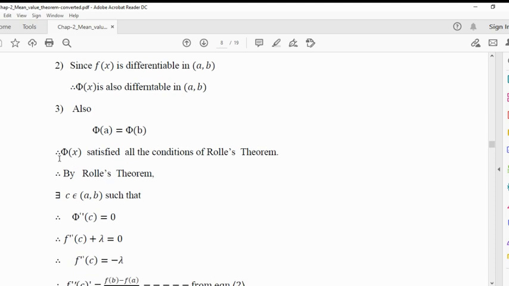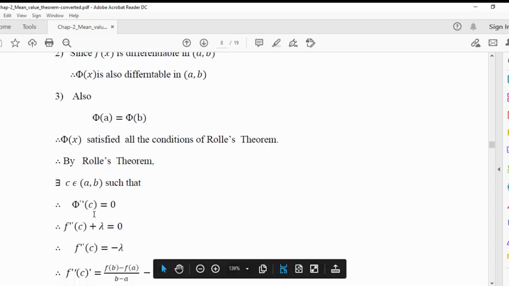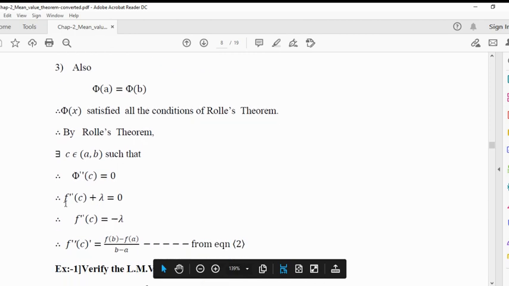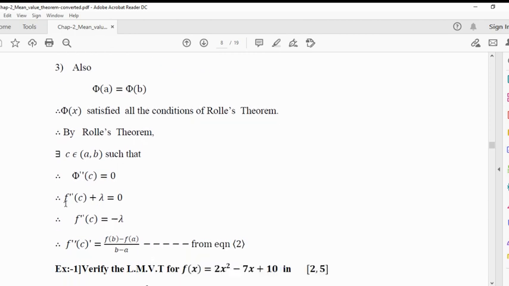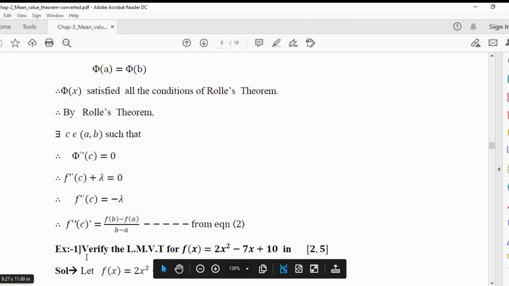So by using Rolle's theorem, there exists c belongs to open interval (a, b) such that phi dash c is equal to 0. So phi dash c is nothing but f dash c plus lambda is equal to 0, because phi of x is nothing but f of x plus lambda x. Derivative of f of x is f dash of x plus lambda. So f dash c plus lambda is equal to 0. So f dash c is equal to minus lambda. Put the value of minus lambda: f dash c is equal to f of b minus f of a upon b minus a.